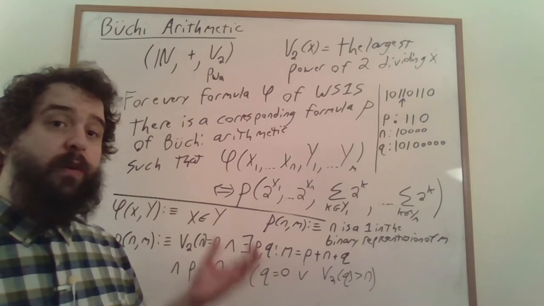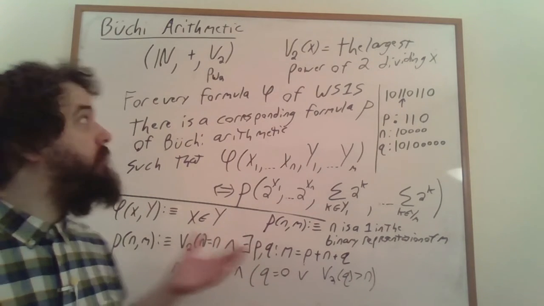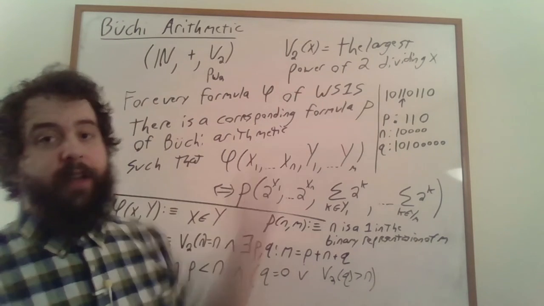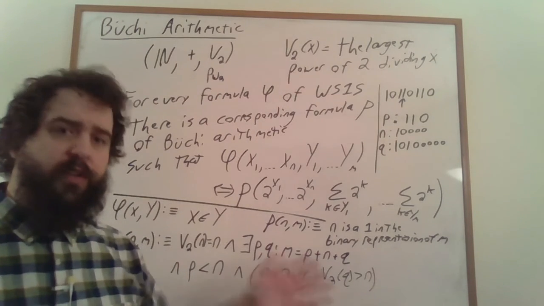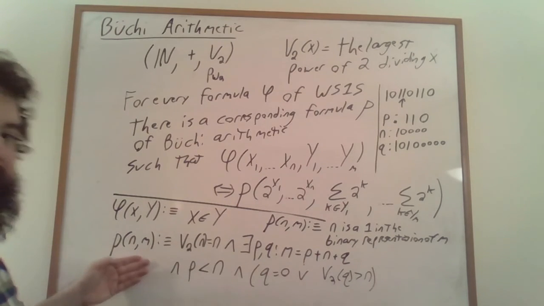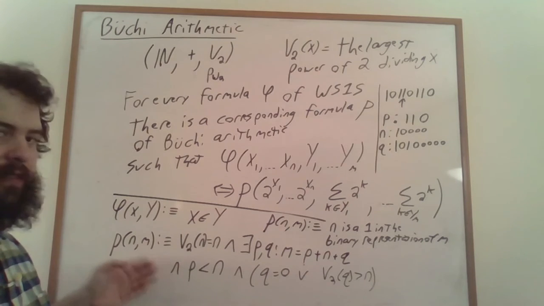And he tried to do exactly the same construction to convert from the first order logic of this structure to the weak second order theory of one successor, which he had proved a lot of things about already in the paper. Unfortunately, when he got to this step here, he made a mistake, right?